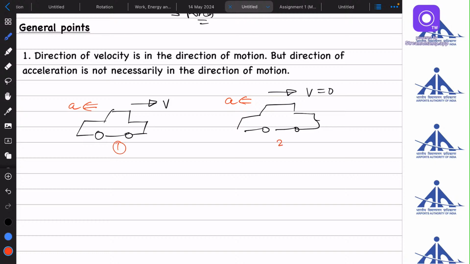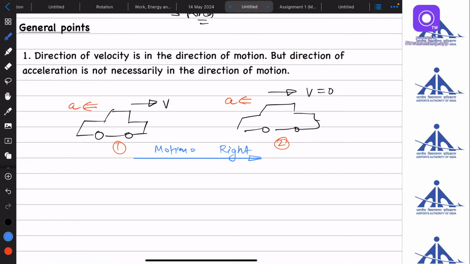So what does that mean? From point number one to point number two, the car has motion in the rightward direction. This was the direction of motion. But what about the direction of acceleration? Acceleration was towards the left. It was a type of retardation, actually, we will study later. But velocity was towards the right, from this point to this point. It means that the direction of velocity is in the direction of motion. This is always true. But the direction of acceleration is not necessarily in the direction of motion.